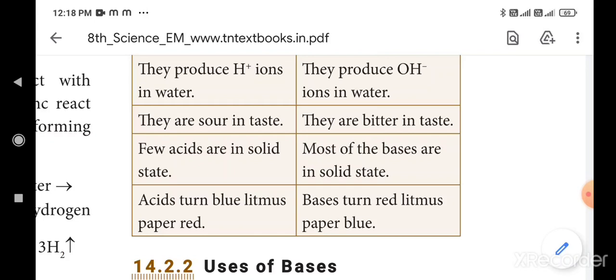What is the taste of base? Bitter taste. The base changes the indicator's color. Base turns red litmus into blue color. This is a very important point.